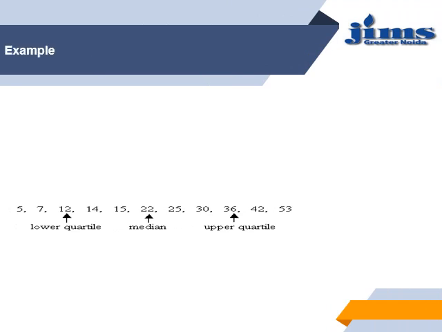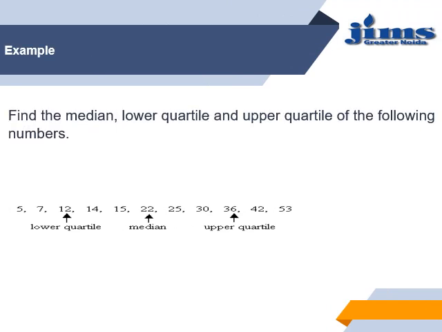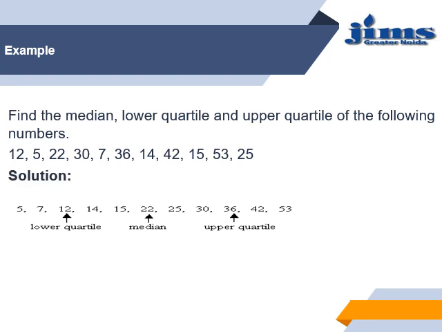Here we have an example of quartiles. Find the median, lower quartile and upper quartile of the following numbers. We are given the numbers 12, 5, 22, 37, 36, 14, 42, 15, 53, and 25. Here is the solution. First, we will arrange the data in ascending order.